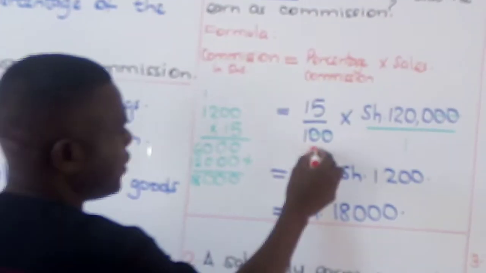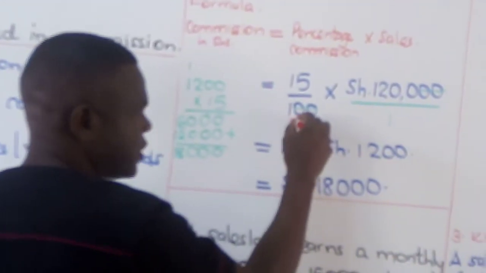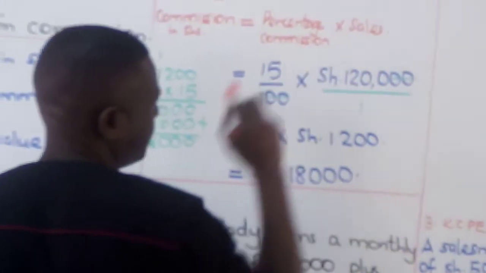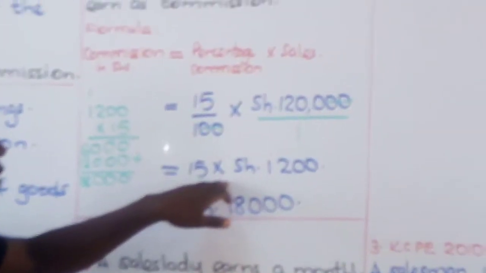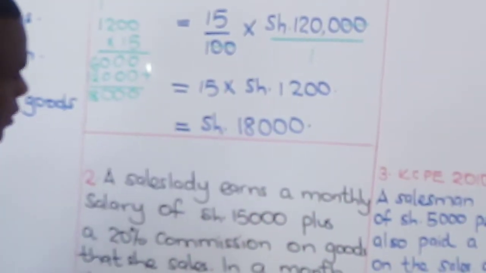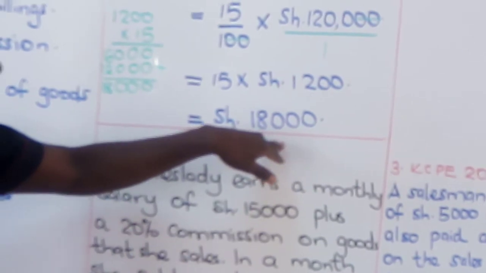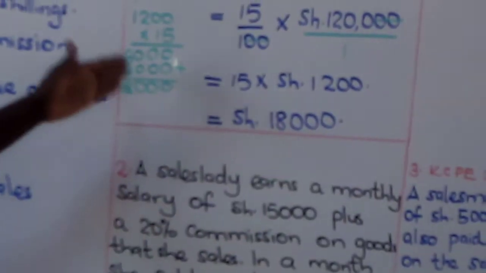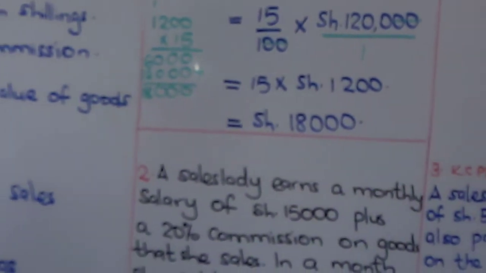Then we have cancelled the 2 zeros on this denominator and that numerator. Then we have multiplied 15 times 1,200 shillings. And what you have got is 18,000 shillings. I hope you've understood. That is the calculation there.